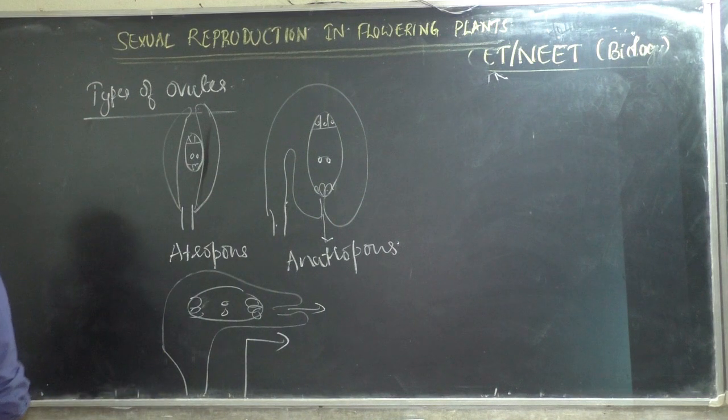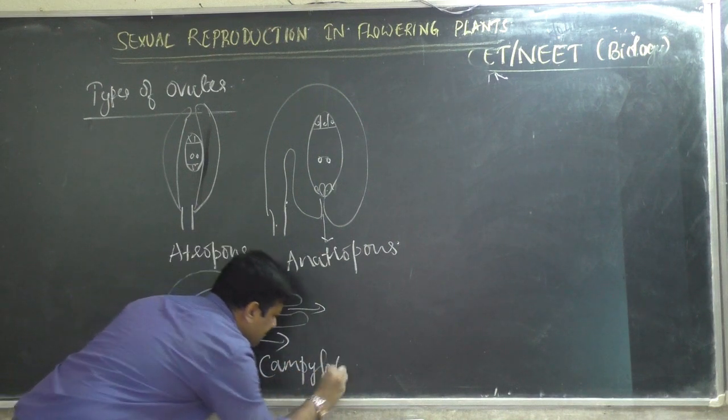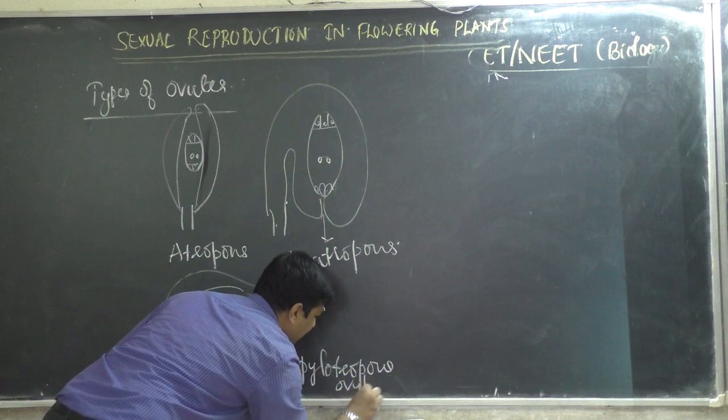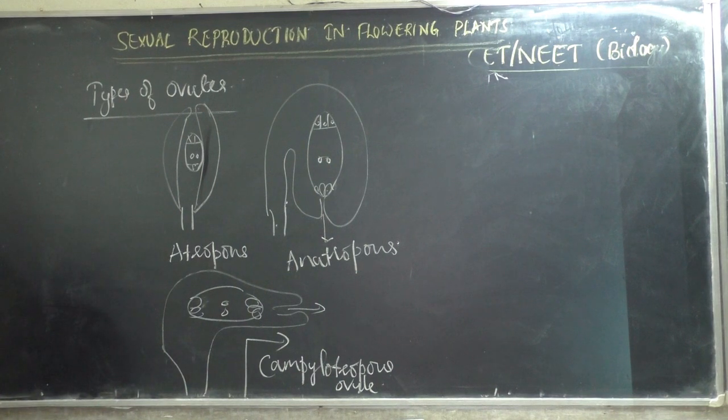Then it should be called a campylotropous ovule. Campylotropous.